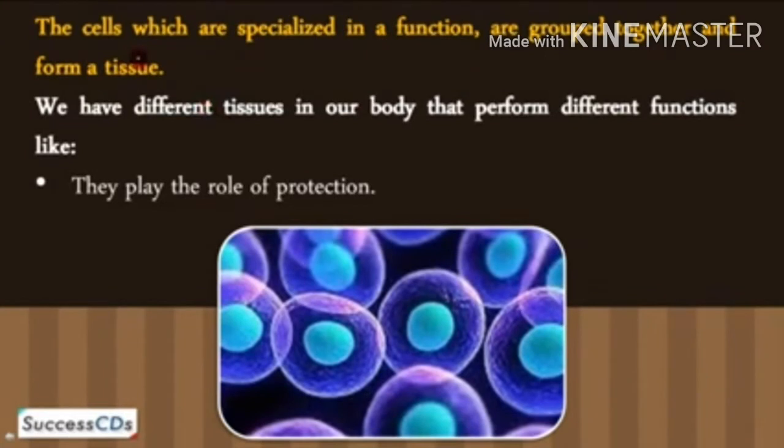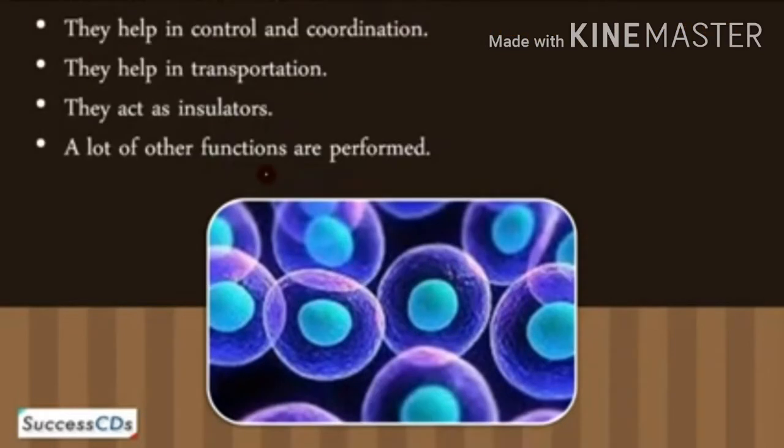The cells which are specialized in a function are grouped together and form a tissue. We have different tissues in our body that perform different functions, like they play the role of protection. They help in control and coordination. They help in transportation. They act as insulators. And a lot of other functions are also performed by these tissues.